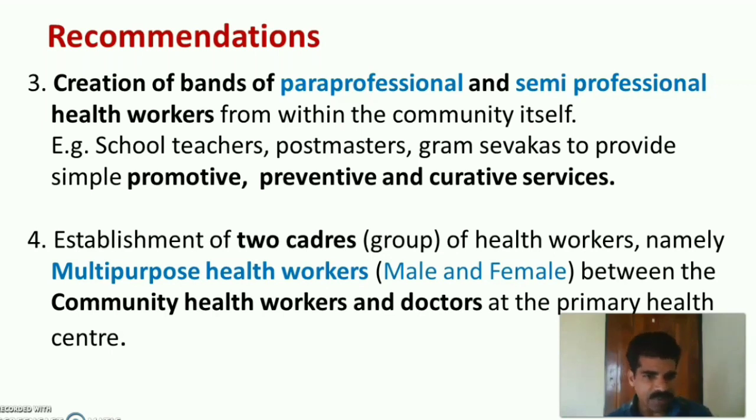The next one is establishment of two cadres or groups of health workers, namely multi-purpose health workers, that is male and female, between the community health workers and the doctors at the primary health center. To establish the two cadres or groups of health workers, that is multi-purpose health workers, male and female, between the community health workers and the medical officer at the primary health center.